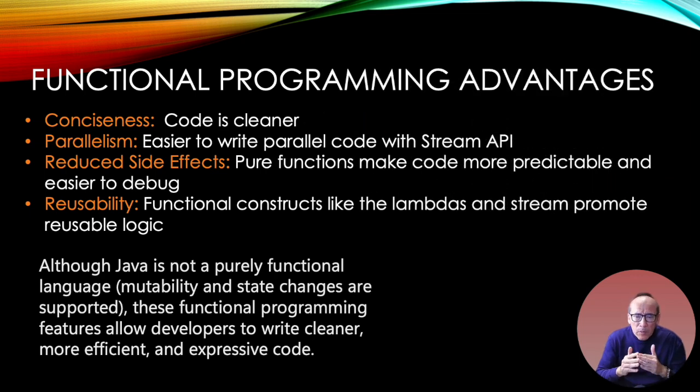So why are we doing functional programming? Code is cleaner, easier to write parallel code with the Stream API. We really like the fewer side effects. Things are immutable, so they're more predictable. We like the reusability. Contracts of lambdas and streams promote reusable logic.